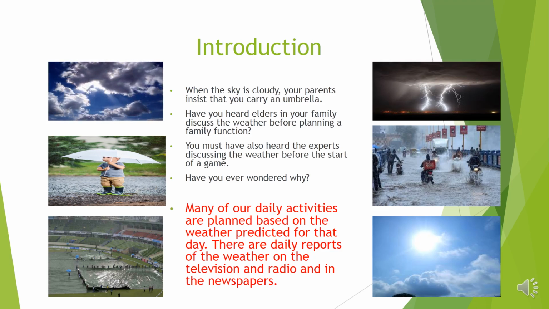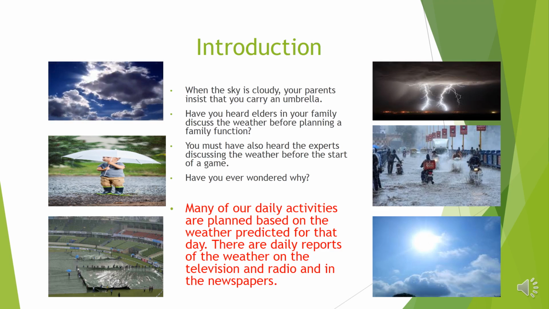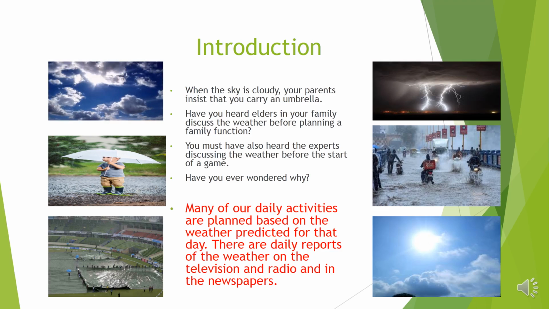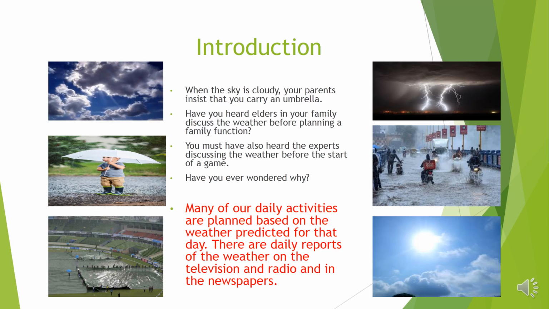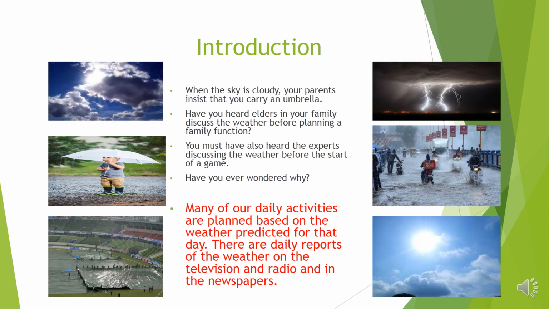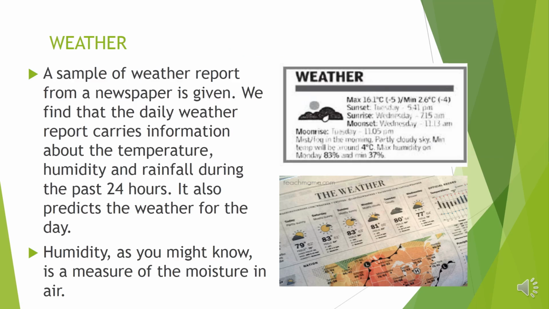Many of our daily activities are planned based on the weather predicted for that day. There are daily reports of the weather on the television and radio and in the newspaper. A sample weather report from a newspaper is given. We find that the daily weather report carries information about the temperature, humidity and rainfall during the past 24 hours. It also predicts the weather for the day. Humidity, as you might know, is a measure of moisture in air.